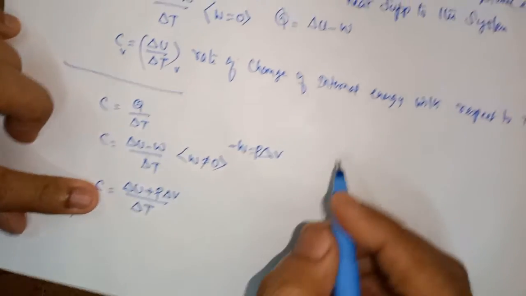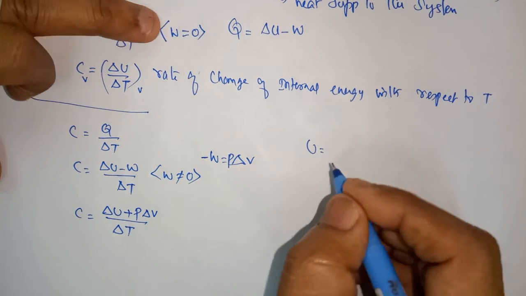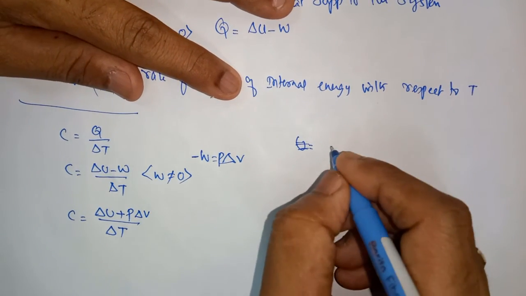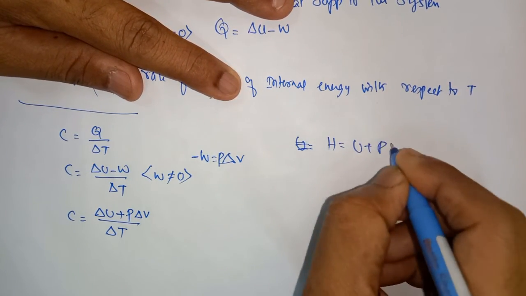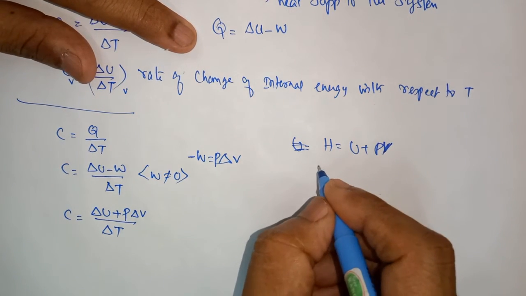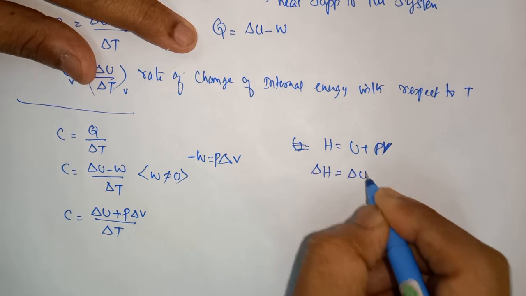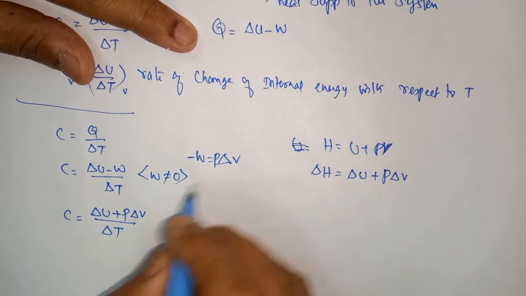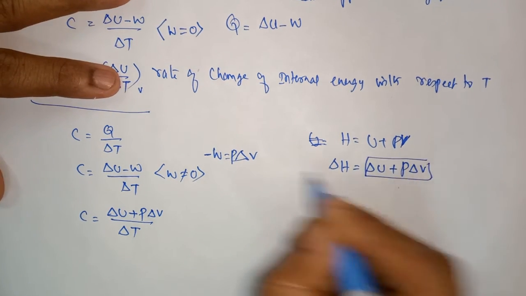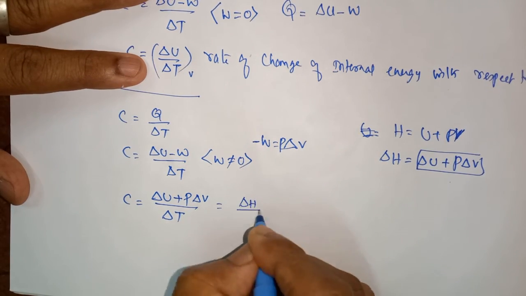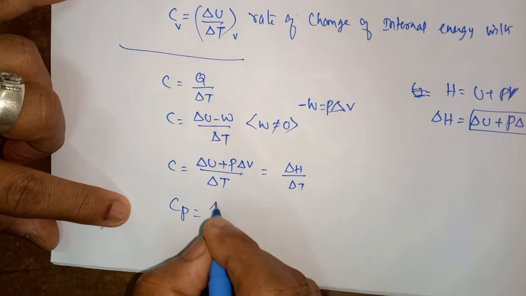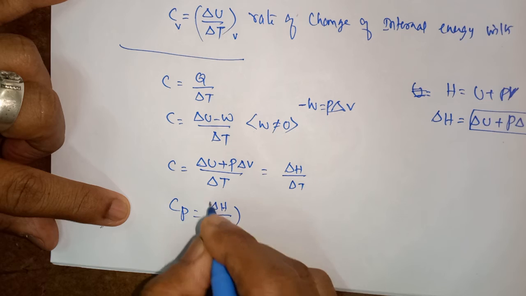But you all know the formula for enthalpy: H is equal to U plus PV. The change in enthalpy is del H equal to del U plus P into del V. Instead of this, we can write del H by del T. That is called CP. Cp is equal to del H by del T at constant pressure.